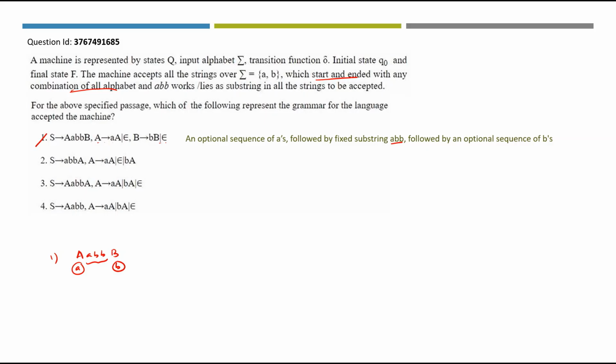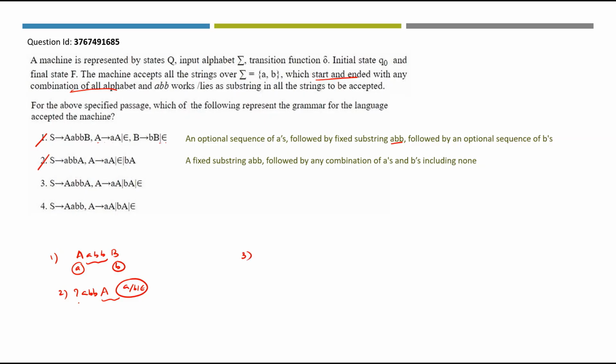What about the second one? We have the ABB string and then capital A. This A variable production will have A or B or epsilon. This actually satisfies the combination of all alphabet condition, but it is given only in the ending. What about the starting? We don't have anything. A fixed substring ABB followed by any combinations of A's and B's including none. So this is not talking about the starting and ending but only about the ending combination. So 2 is also ruled out.